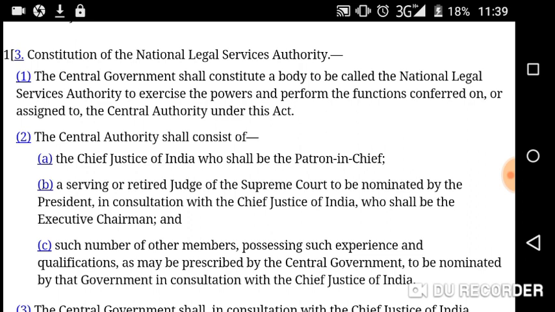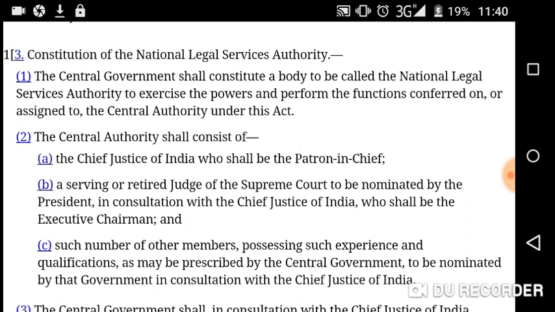Section 3 is important, so keep this in your mind. Section 3, which provides for what? Constitution of national level, means central authority, the Central National Legal Service Authority. So section 3, subsection 1: the central government shall constitute a body to be called the National Legal Service Authority to exercise the powers and perform the functions conferred or assigned to the central authority under this Act.